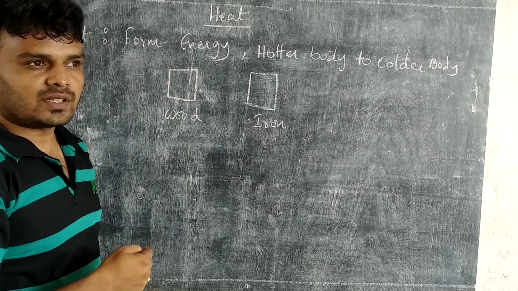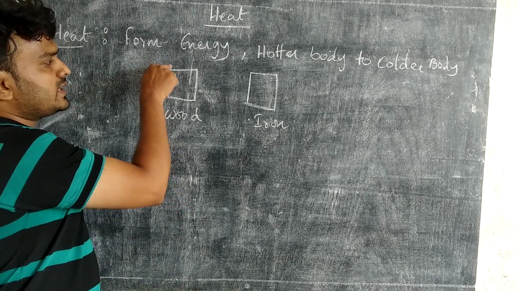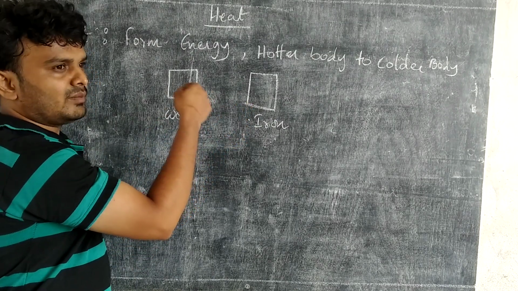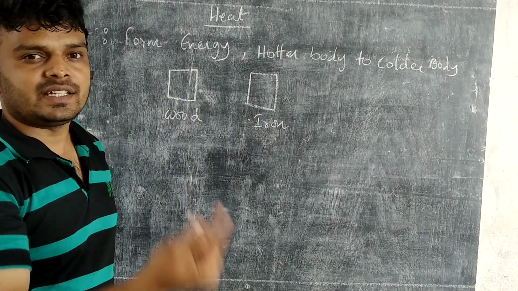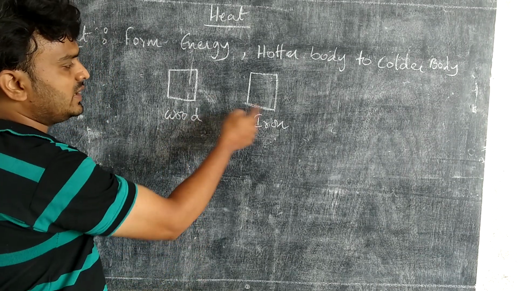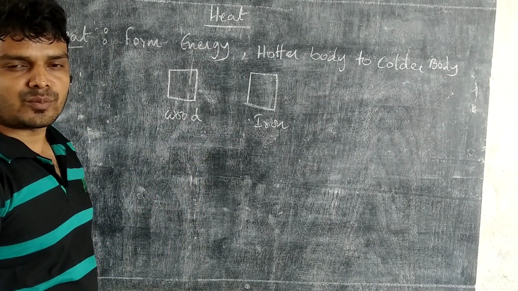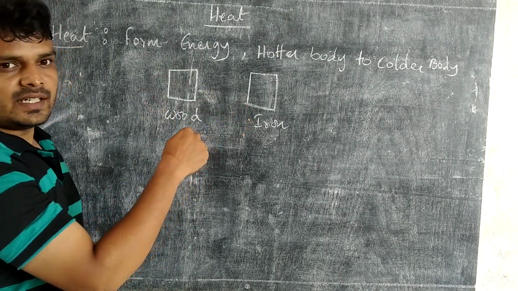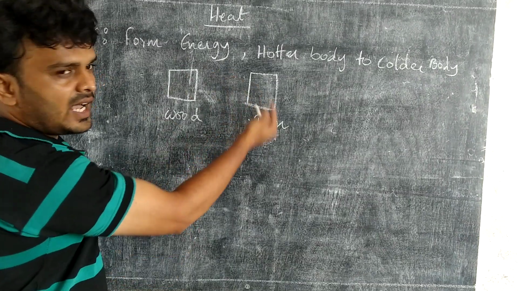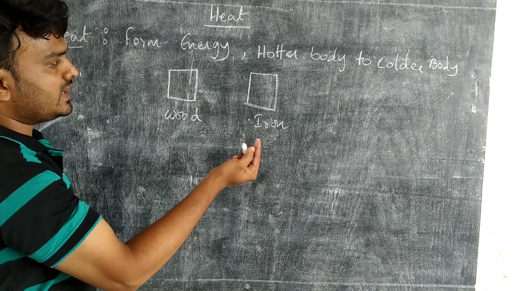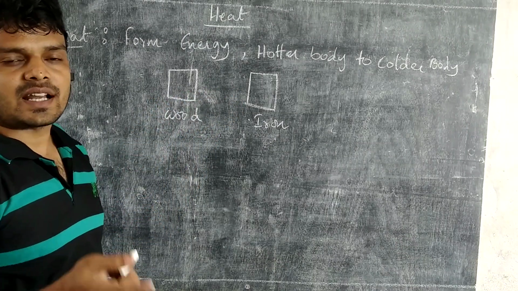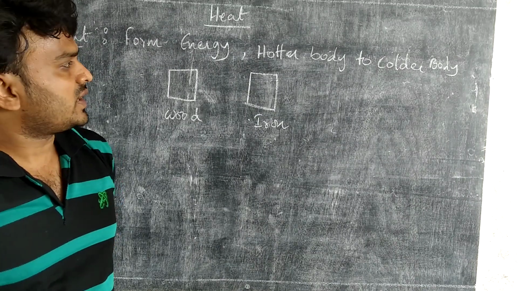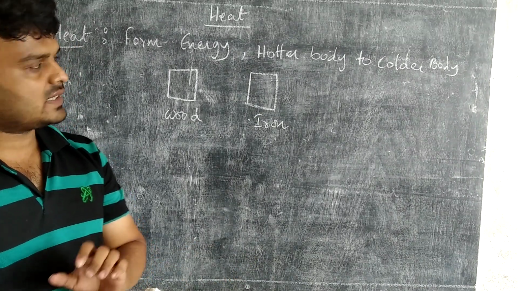When do we feel cold? When we are touching the object only. When we touch the object, that means we are losing heat from our body to the object. See, we feel cold because heat is flowing from our body to the object. When we touch the object, transfer of heat takes place. Clear? Only when we touch the object does heat transfer take place.